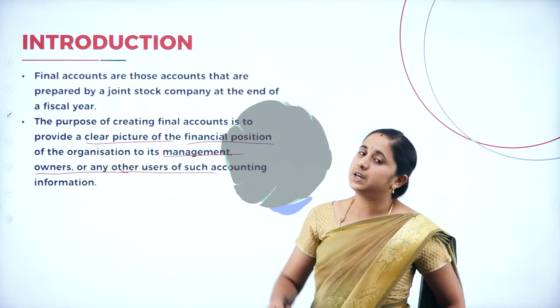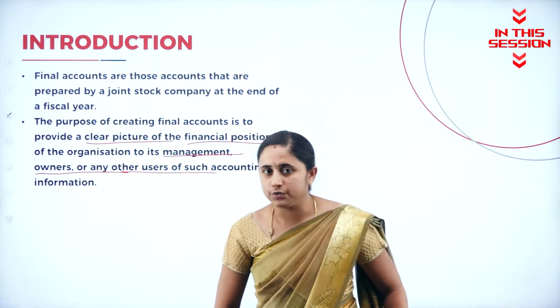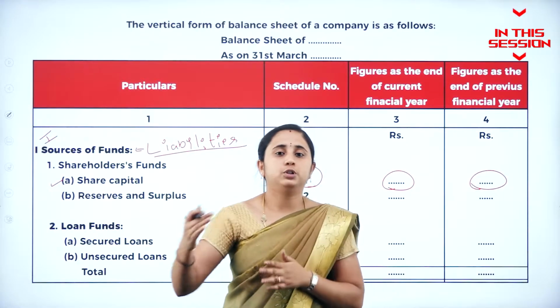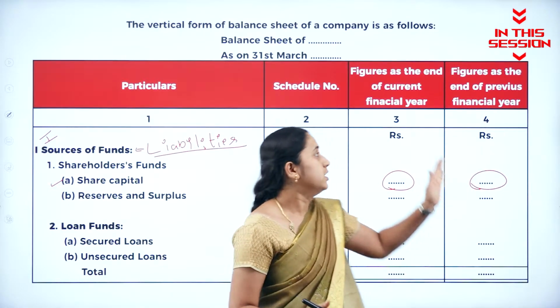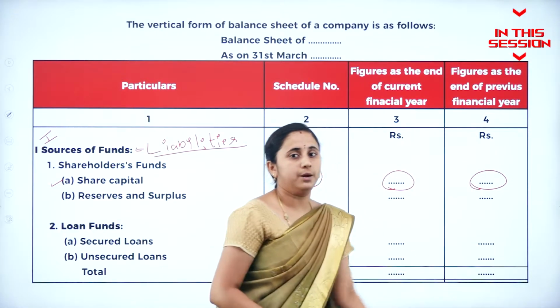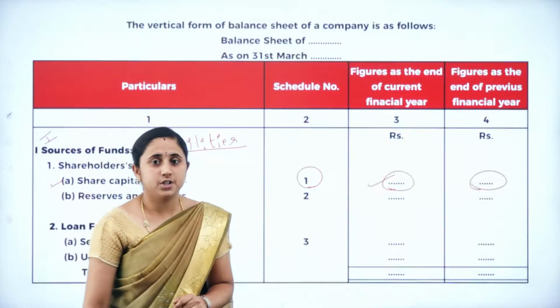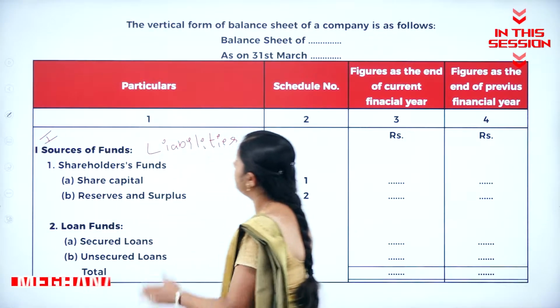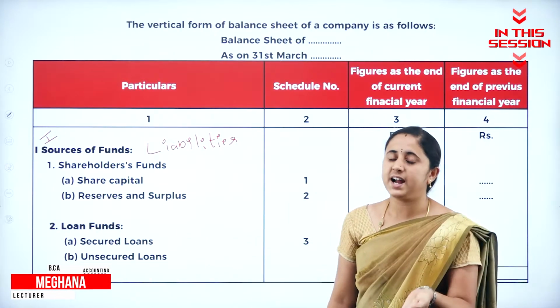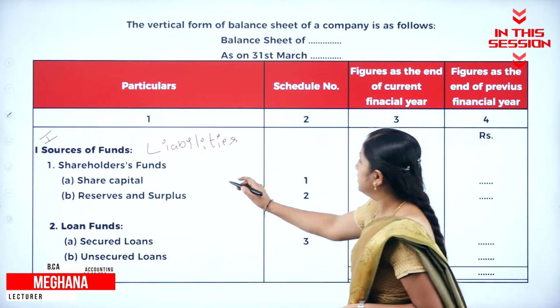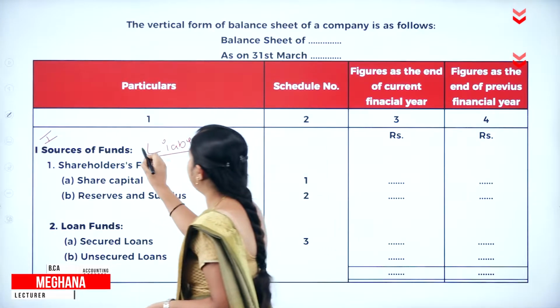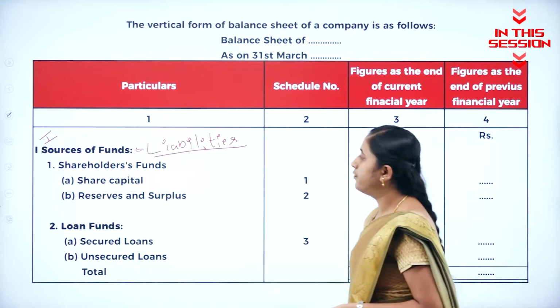The final accounts is mainly prepared to know the financial position of the concern. The information about the previous year is not available, so you can just ignore this column. We can record only the current year information. Liability: in horizontal form, we have liabilities at our left hand side. That liability we are going to write as sources of fund.